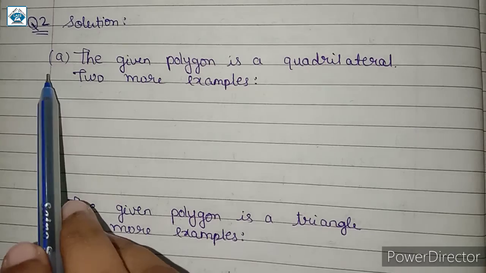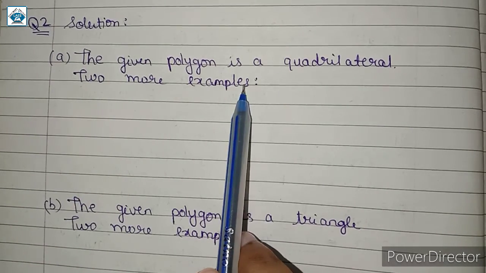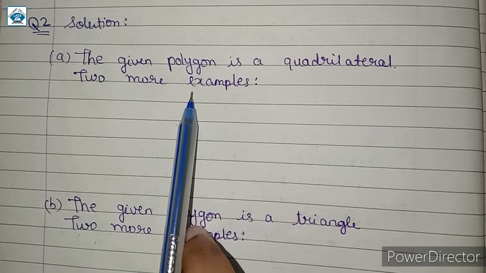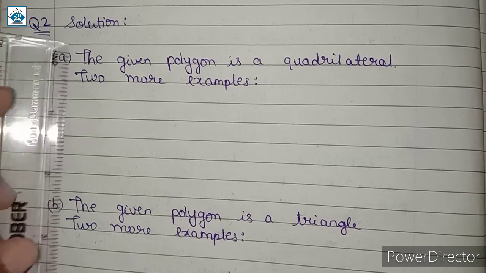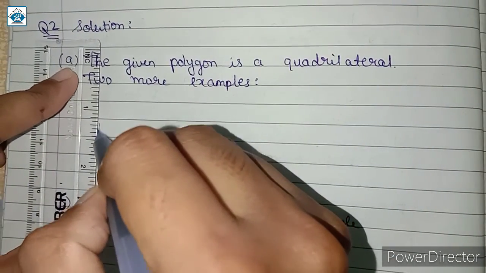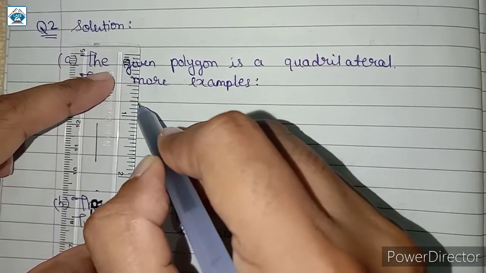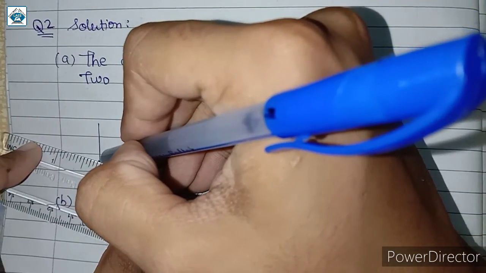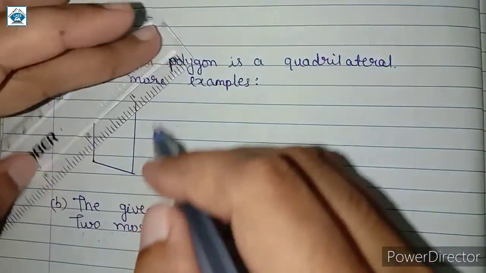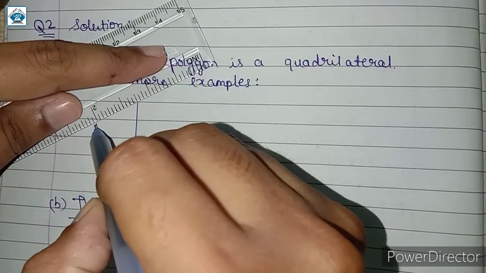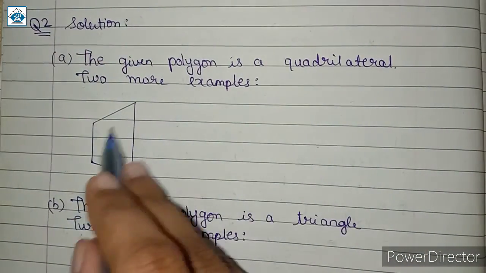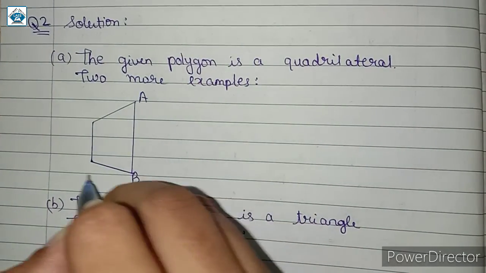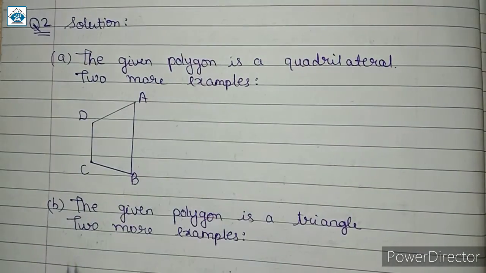So just like I explained in figure A, the given polygon is a quadrilateral. So let us draw 2 more examples of it. As we all know, quadrilateral is a closed figure having 4 sides. So this is a quadrilateral. It's just a rough figure without any measurements. So यहाँ पे this is a quadrilateral. If you want, you can name it. You can call it A, B, C, D. So this is a quadrilateral.